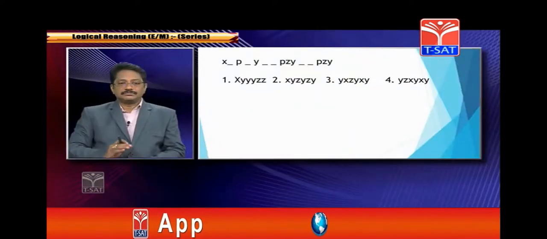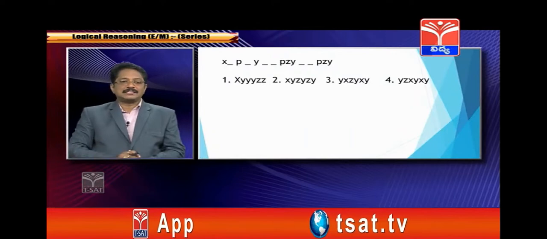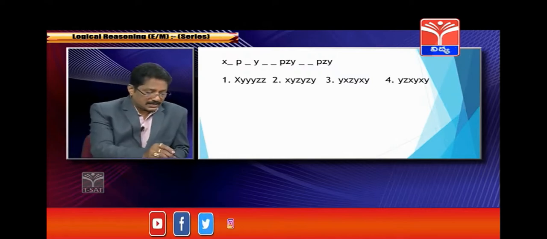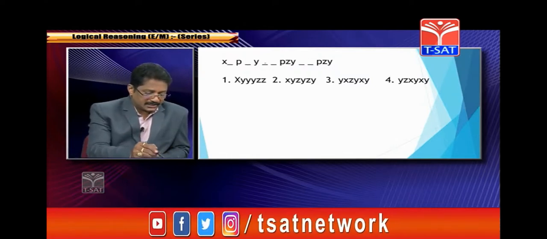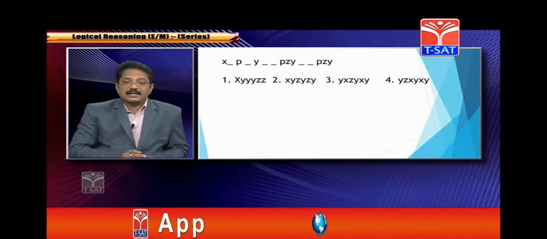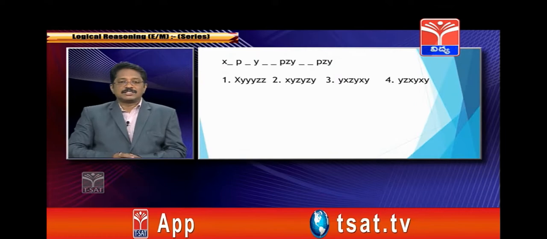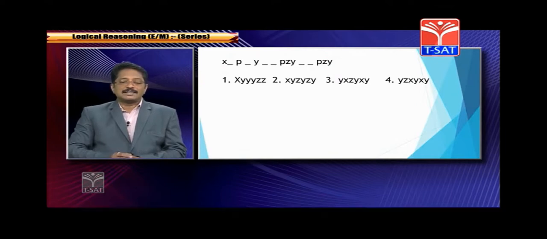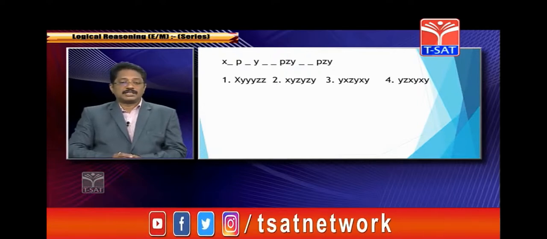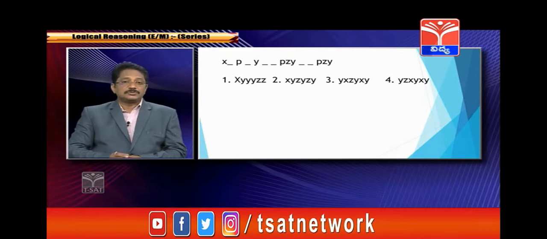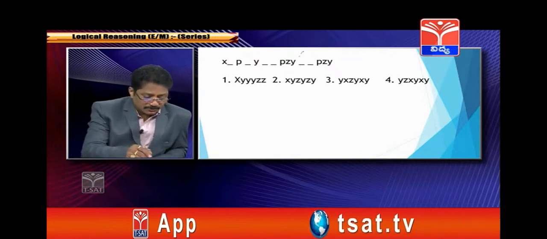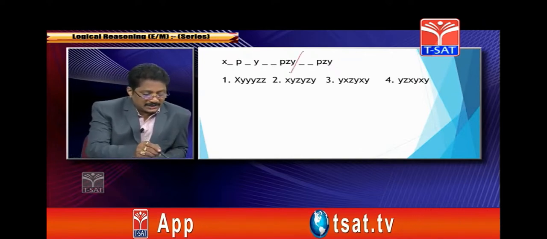X, P, Y, P, Z, Y, P, Z, Y is given. So first you have to count the letters here: 1, 2, 3, up to 15. There are 15 letters. So which is good for you? Divide it into 5 groups, or divide it into 3 groups, each with the same number. Here it is better to divide into 3 groups, each with the same.